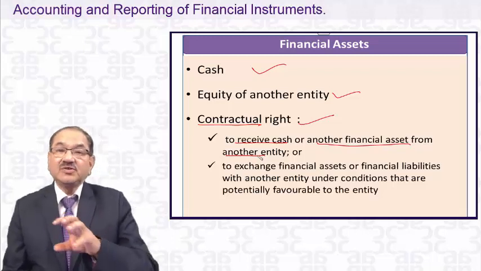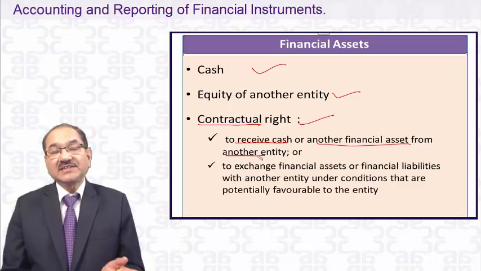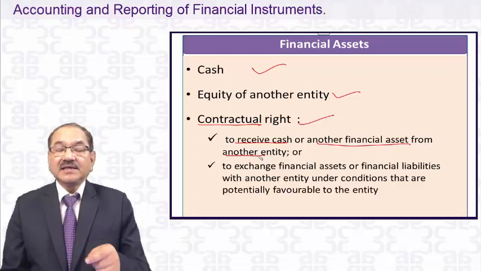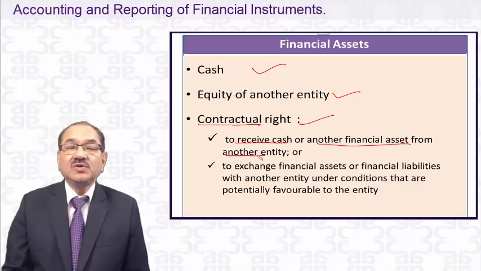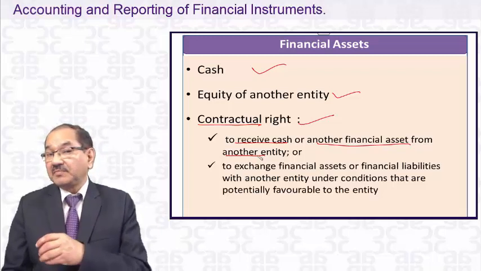But suppose the contract says we are selling you goods of 50,000, and when these debtors become due, Y Limited may pay by another means.